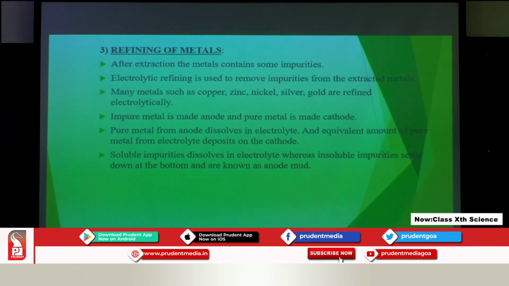The impurities can be removed by electrolytic refining. The electrolytic refining technique can be used to remove the impurities from the extracted metals. Many metals such as copper, zinc, nickel, silver, and gold can be refined in this manner by electrolytic refining.